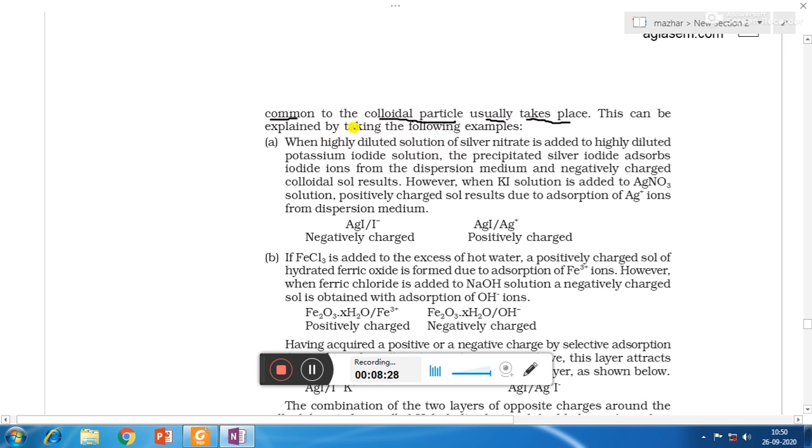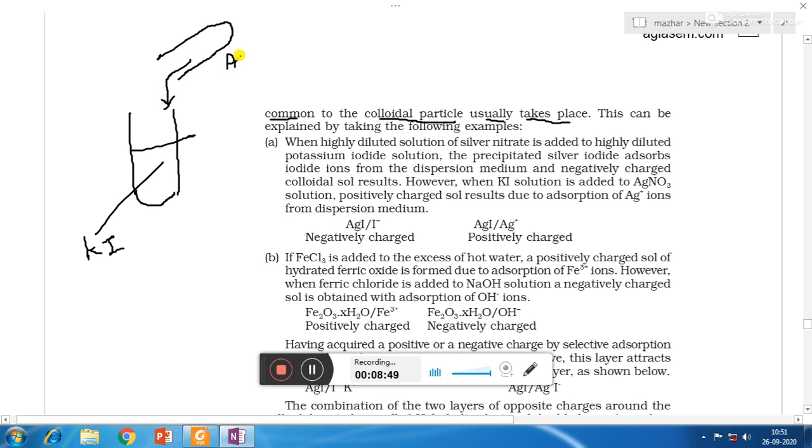When highly diluted solution of silver nitrate is added to highly diluted potassium iodide. So suppose in one test tube we have potassium iodide. In the solution of KI, if you add a very dilute solution of silver nitrate, then iodide ion with silver ion will form a precipitate of AgI.